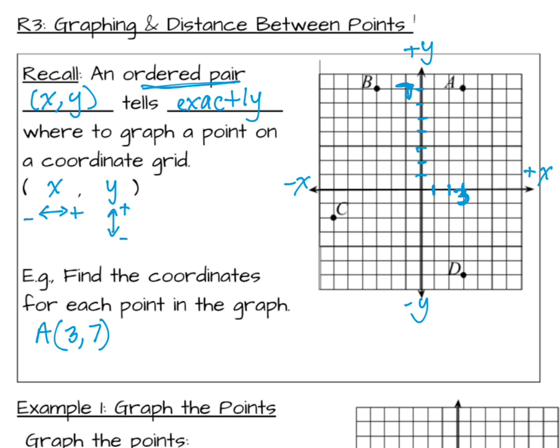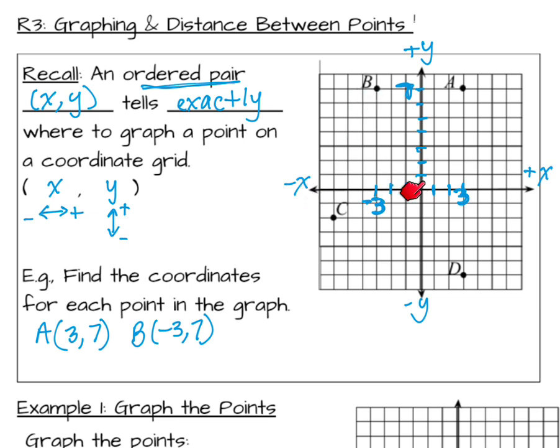Let's do the same for B. To get to B, I have to go to the left. So I'm going 1, 2, 3 steps to the left. Since I'm going to the left, my x-coordinate is going to be negative 3. You see that? Positive 3, I went to the right. Negative 3, I went to the left. And then I have to go up the same 7 blocks, so the y-coordinate is going to be the same as for A. The y-coordinate is going to be 7.